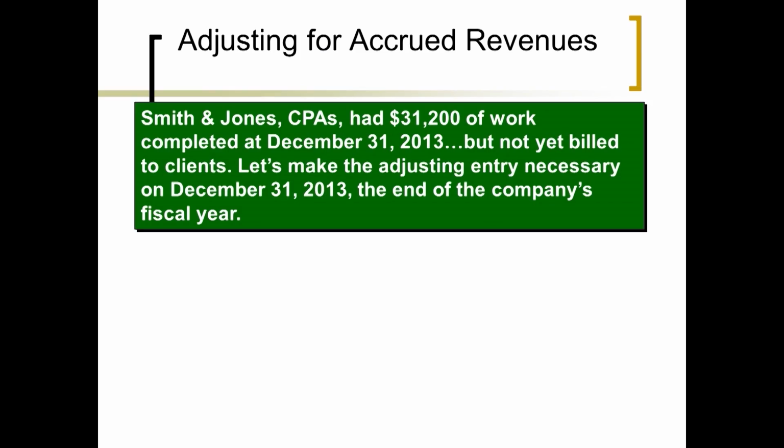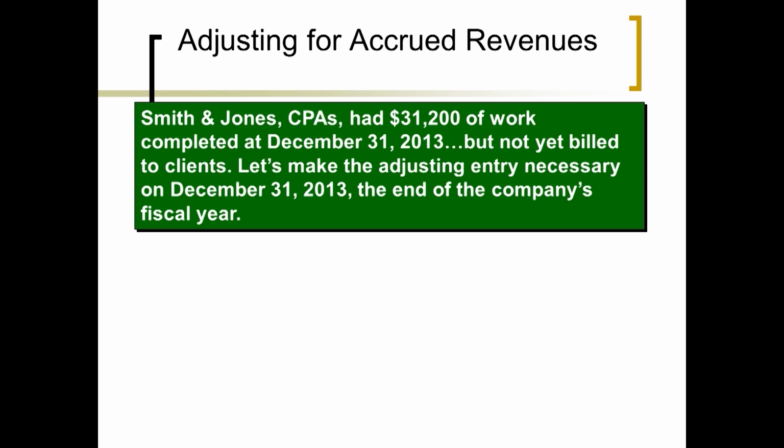Okay, the last category is accrued revenues. These are revenues that we've earned, but we've not yet received the cash. The cash comes after. Let's take a look at an example. Let's say we're Smith & Jones CPA, and we had 31,200 of work completed at December 31, 2013. We have 31,200 of work completed at the end of the year, but not only have we not received the cash, we haven't even billed them.